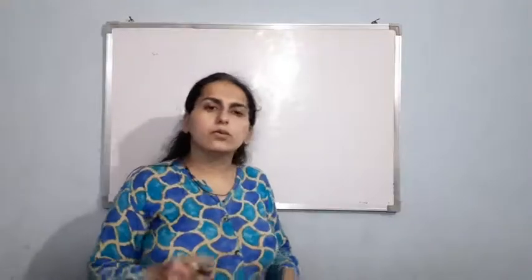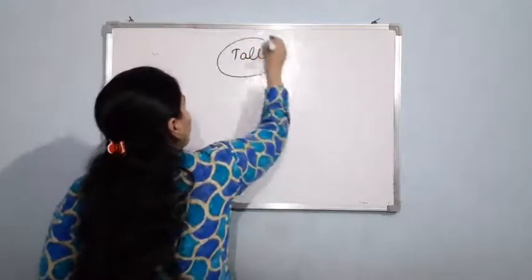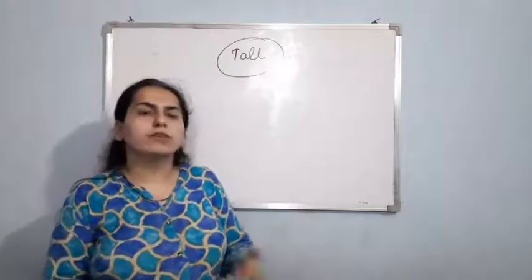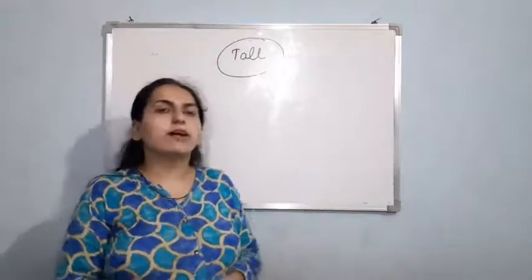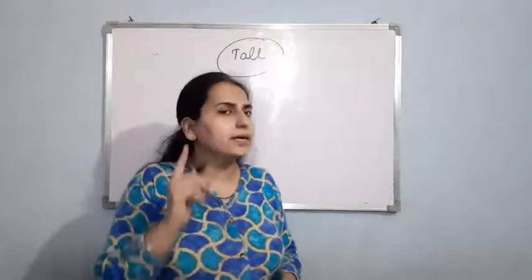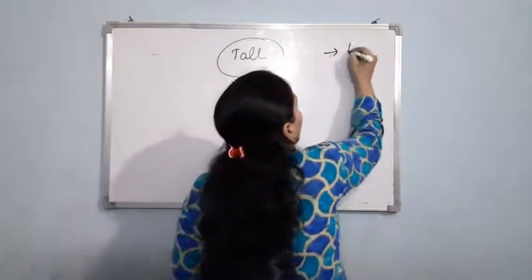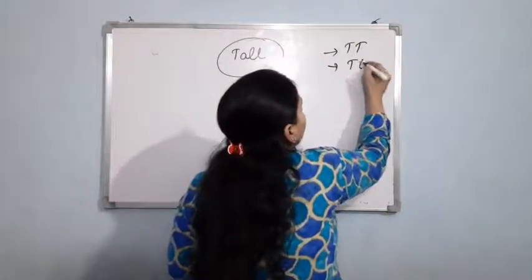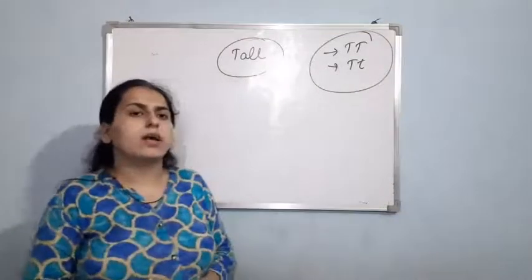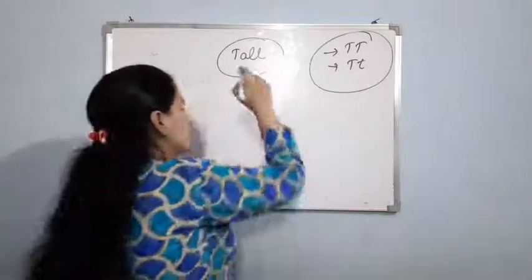So now suppose I have a tall pea plant. As I told you, the phenotype of this tall pea plant is tall. If I talk about its genotypic value, then it could be capital T capital T, or it could be capital T small t, right? Now, if we want to find out whether it is capital T capital T or capital T small t, then we have to perform a test cross.